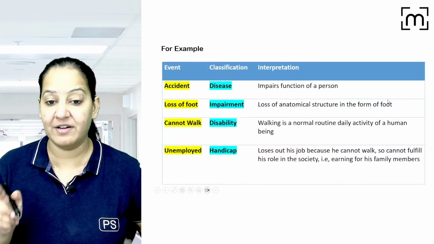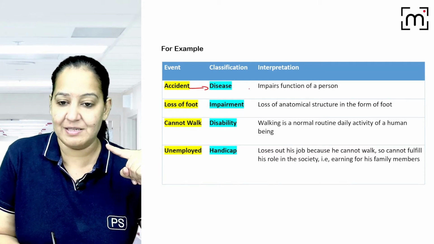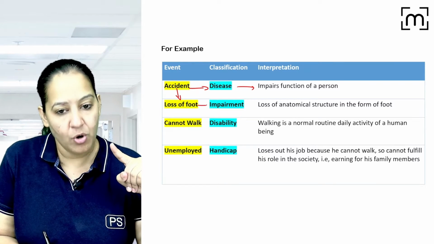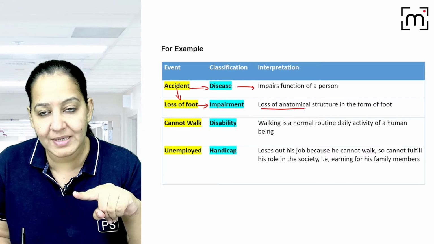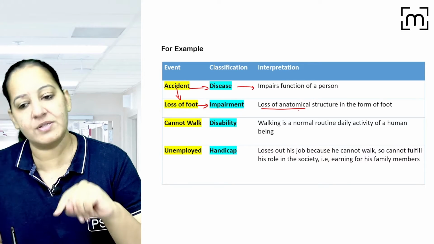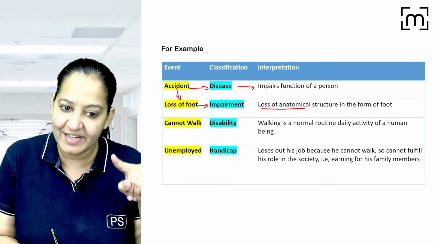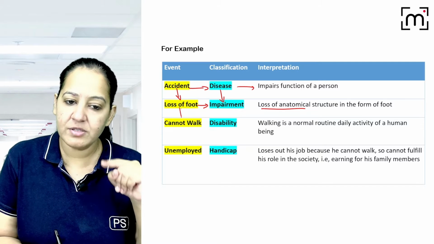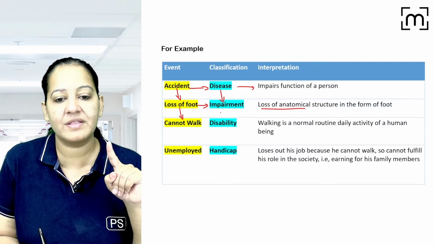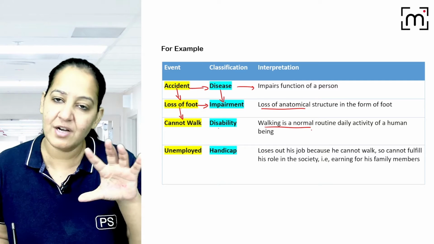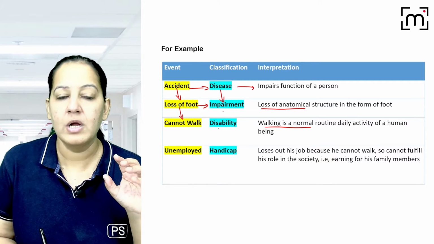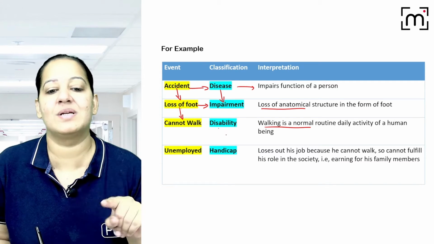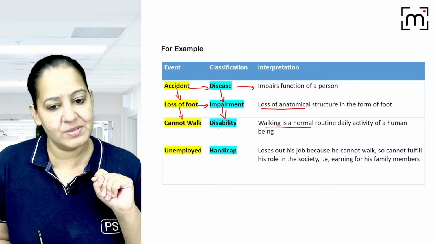Please mind it. I'll repeat my terms. The accident is a disease because it impairs the function in a person. Because of the accident, there is loss of foot, right? So loss of foot is impairment, loss of any anatomical structure or any impairment in physiological or psychological functioning. The accident leads to loss of foot, that is, disease leads to impairment. Because of which the person cannot walk. That is the disability. Walking is considered normal for this person, but now the person cannot walk. Anything which is considered normal for that person, which the person cannot perform, is known as disability. So impairment leads to disability.